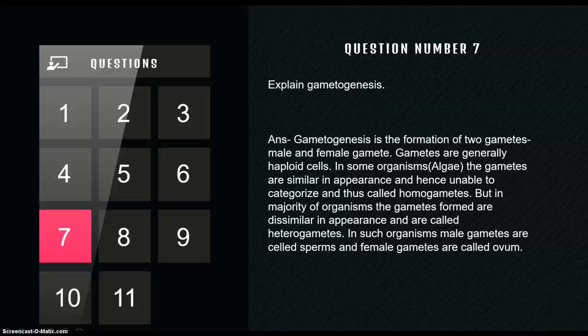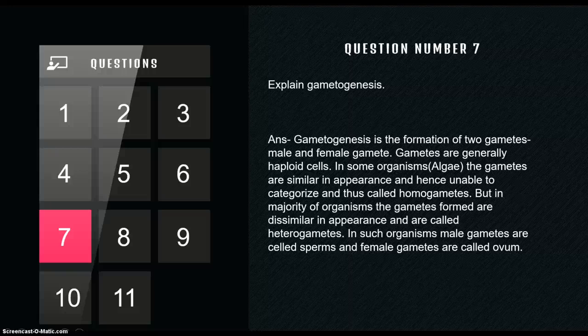Clear? So if we have 2n, that is known as diploid. If we have just n, that is known as haploid. So gametes are haploid. That means how many chromosomes are found in a single gamete? 23. How many chromosomes are found inside a normal cell? 23 pairs. There is a difference. One contains 23 pairs, that is 23 plus 23, and another contains only 23. Gametes contain only 23. Hence they are haploid cells. Clear? If the two gametes are similar in arrangement, that is known as homogametes. If they are dissimilar, they are heterogametes.